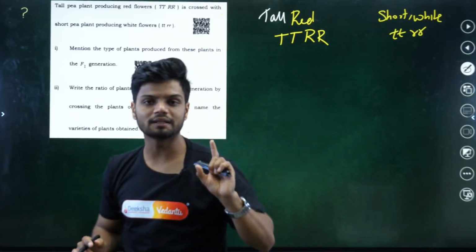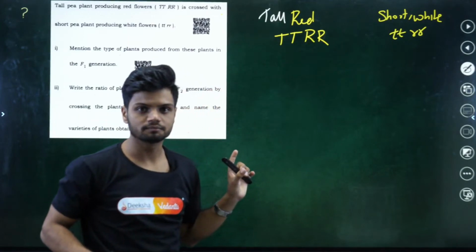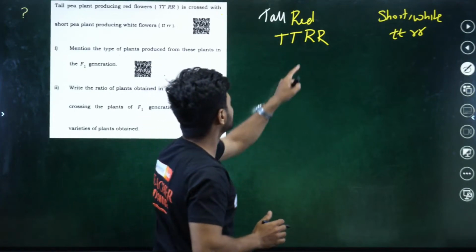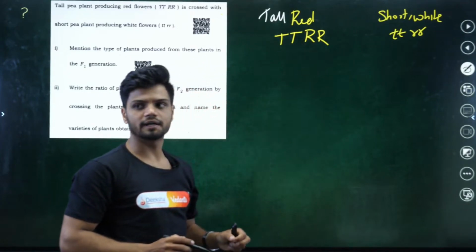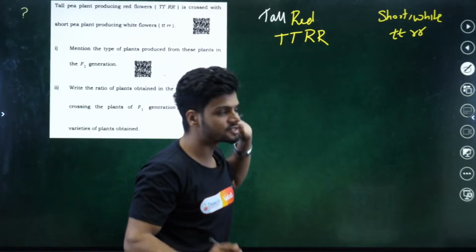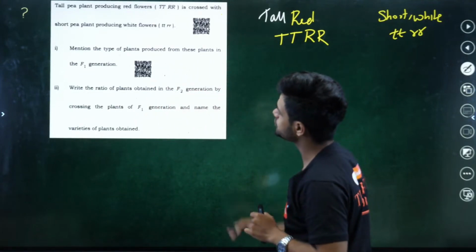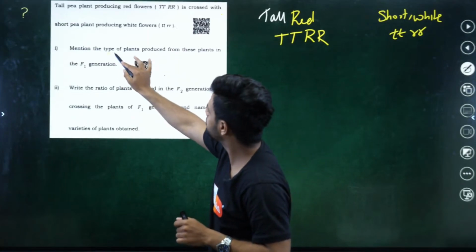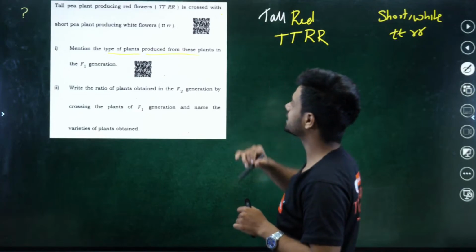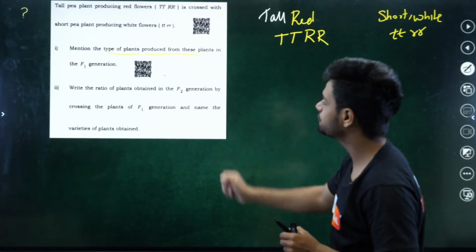Now quickly tell me in the chat, is tall dominant or short dominant? All of you will tell me, sir, tall is dominant. Now tell me in the chat, is red dominant or white dominant? All of you will tell me, yes sir, red is dominant. Yes, correct. Now, what are they asking in the question? Mention the type of plants produced from these plants in the F1 generation.